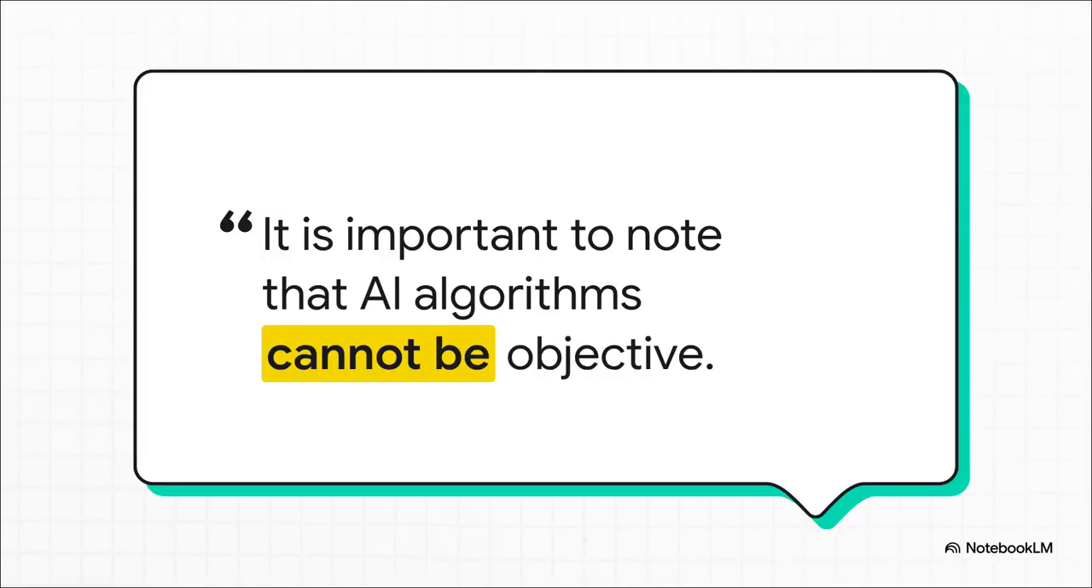There's this really eye-opening quote from a European Parliamentary Research Service report that just lays it out plainly. It is important to note that AI algorithms cannot be objective. That statement completely shatters the illusion that algorithms are perfect, perfectly fair entities. Because they build their entire worldview based on the training data we give them, they are inherently subjective.